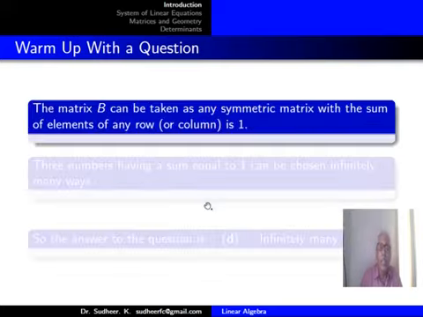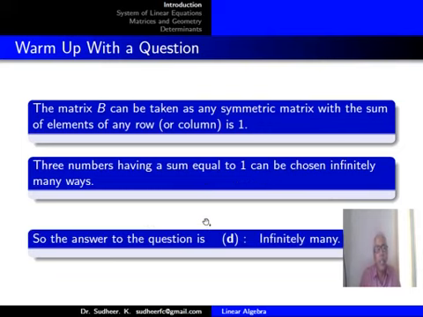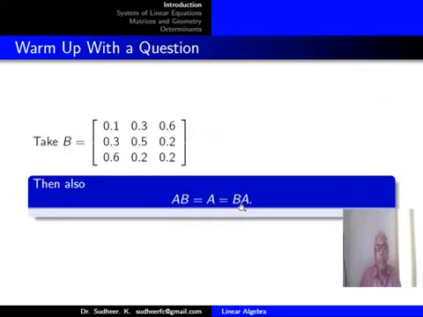You will get equations, and the same type of observations you can have here also. The matrix B must be a symmetric matrix with the sum of entries of any row or any column equal to 1. Because there are 3 elements in each row and each column, 3 numbers having a sum equal to 1 can be chosen in infinitely many ways. So, the answer to the question will be D, infinitely many. Specific values can be taken.